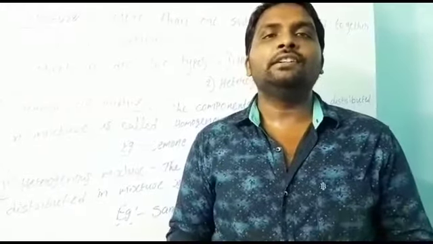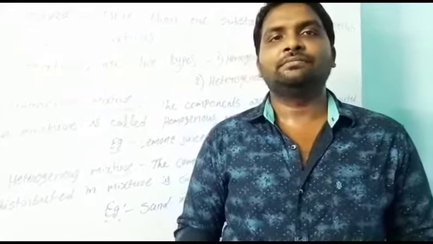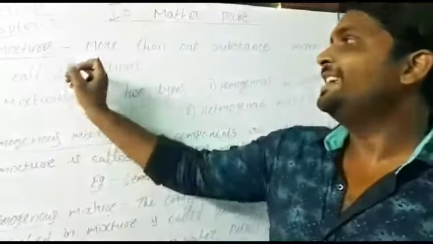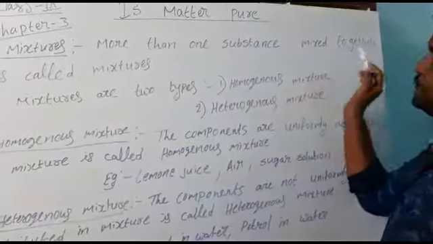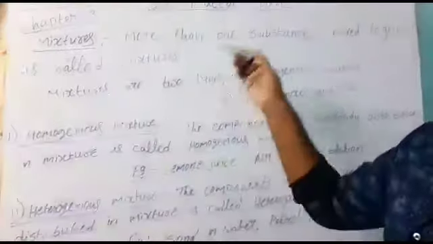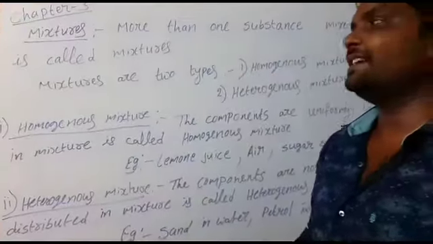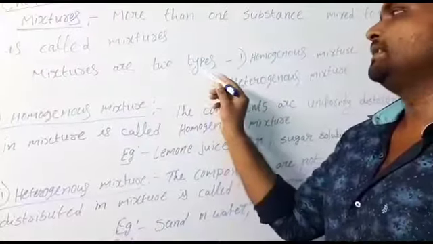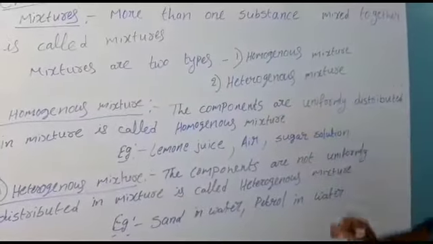Those are called mixtures. Mixture means it is containing more than one substance. See here, the mixture's definition: more than one substance mixed together is called a mixture. Means if it is containing more than one substance, that is called a mixture. So these mixtures are divided into two types. One is homogeneous mixture and another one is heterogeneous mixture.